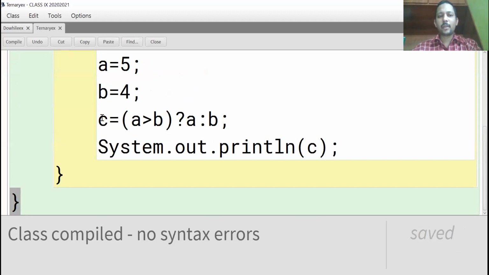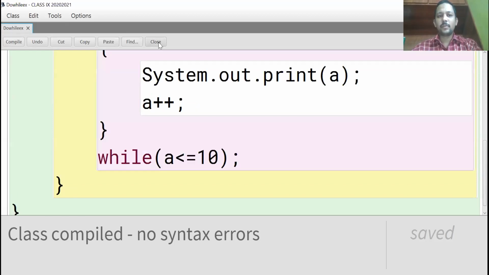See here, according to syntax, value is equal to condition, value 1 colon value 2. So what is the condition here? a greater than b. a value is 5, b value is 4. 5 greater than 4, condition true. Condition true means the first value it will execute, which is a, value 5. So what is your output? 5.